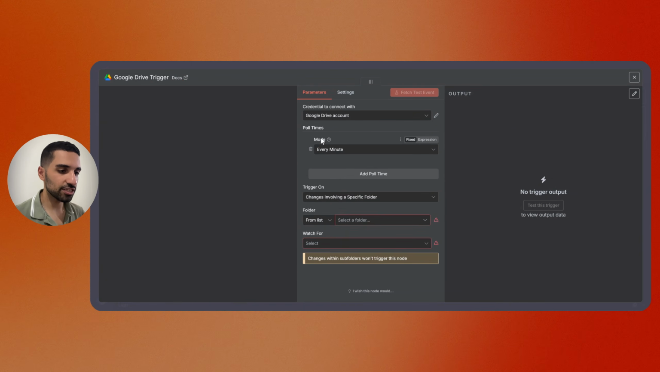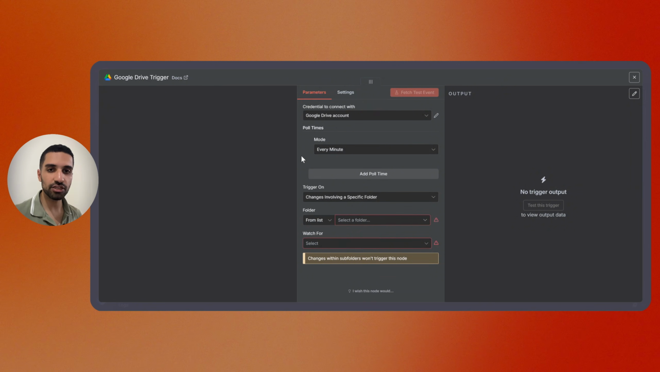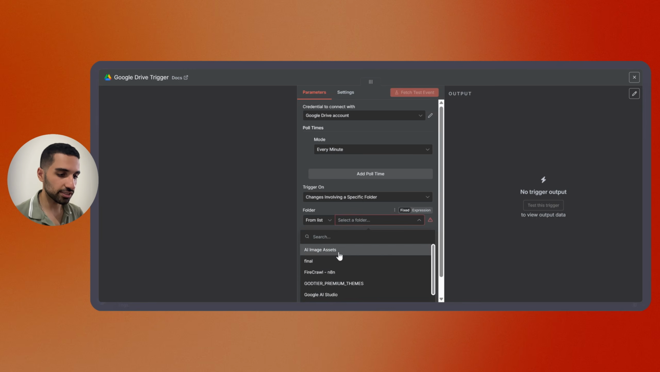So the next thing is to define the mode. It says how often this trigger needs to start. You can choose every minute, every hour, every day, week, month, and whatever you want. For this video, I just put it on every minute. This means that every minute it will check for new updates inside our Google Drive. The next thing you need to do is choose your folder here. If you click on this list, you will see all the folders inside your Google Drive account.